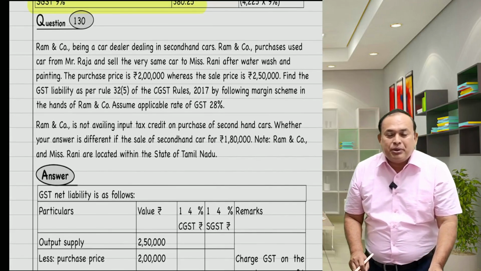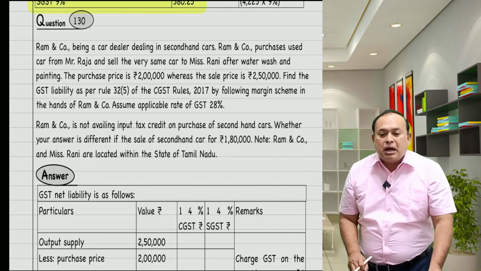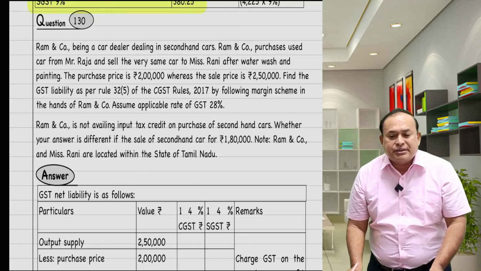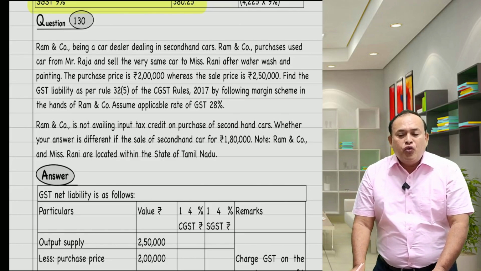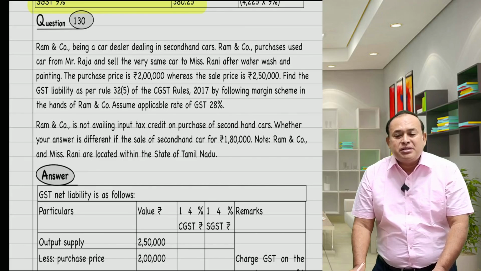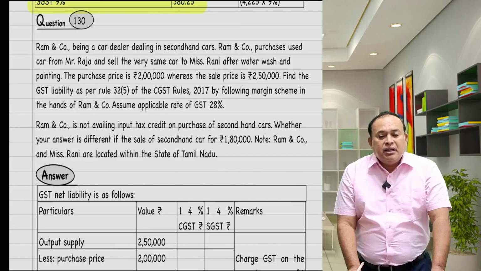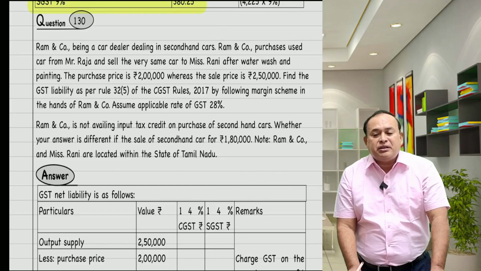Now referring to your problem from the margin method. Ram and Company, being a car dealer dealing in second-hand cars, purchases a used car from Mr. Raja and sells the very same car to Miss Rani after water wash and painting. The purchase price is 2 lakh rupees, whereas the sale price is rupees 2 lakh 50,000.